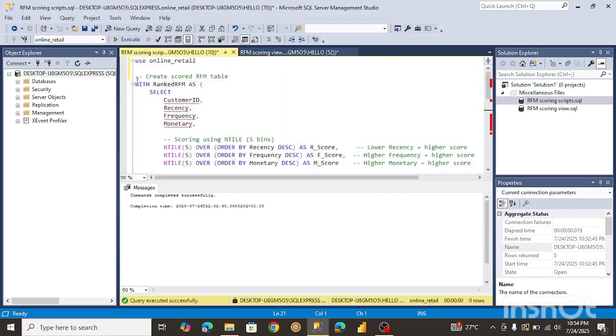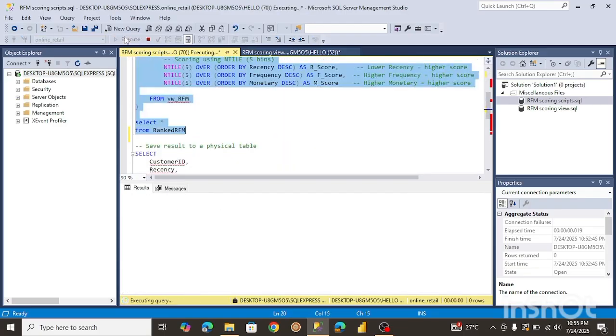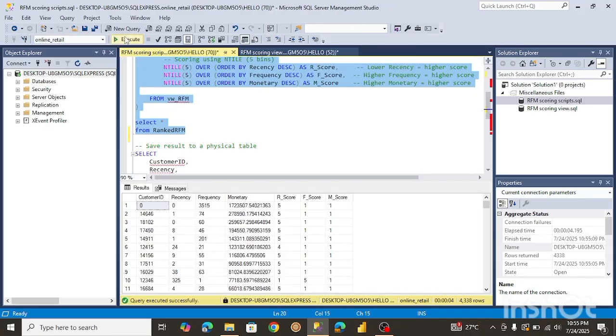So I'm just going to highlight this. As you can see over here, we have the customer ID, and of course it's retrieving the recency, frequency, and monetary. Here's what we're going to focus on, here's what NTILE does. Here's the result.